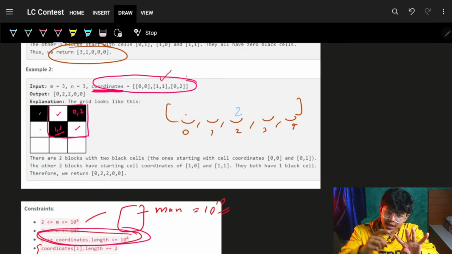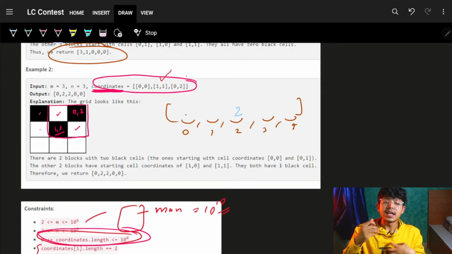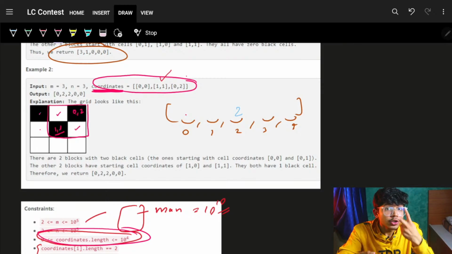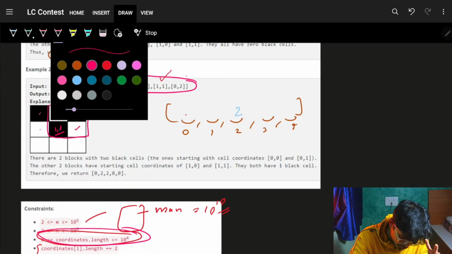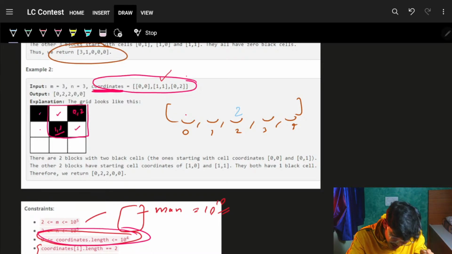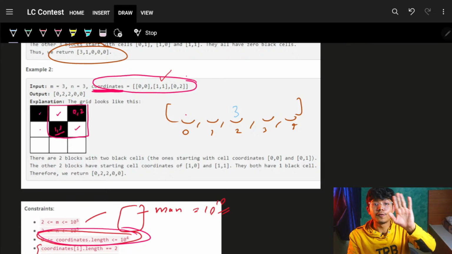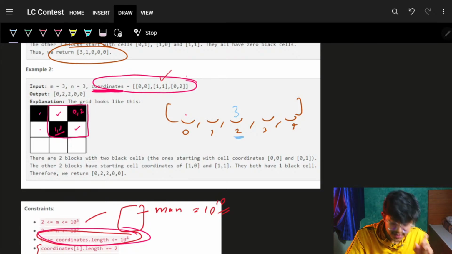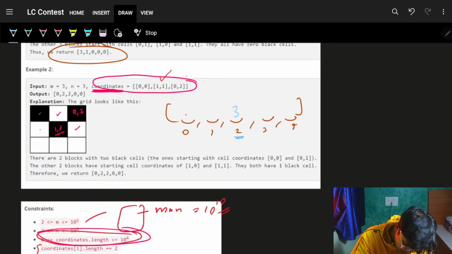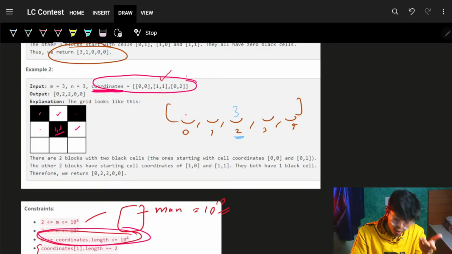So one block I have done. Another block for 1, 1 itself, I know its contribution is also having 2 black cells. So for sure, I'll simply go and add another block for this 2 black cells. For 2 black cells, another block is found. Cool. Now simply going on to the next particular block for this 1, 1.